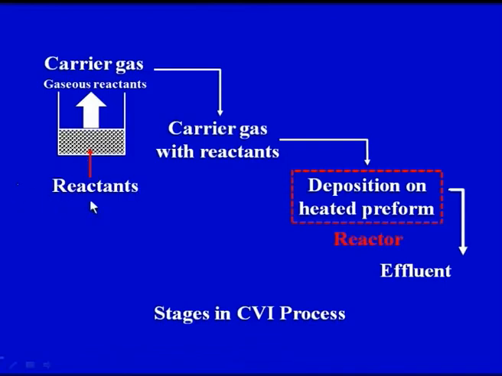The reactants will react and produce the gaseous reactants, and these gaseous reactants will be carried by the carrier gas. So first of all we have to produce the gaseous reactants, and how are they produced? By the solid or the liquid reactants.